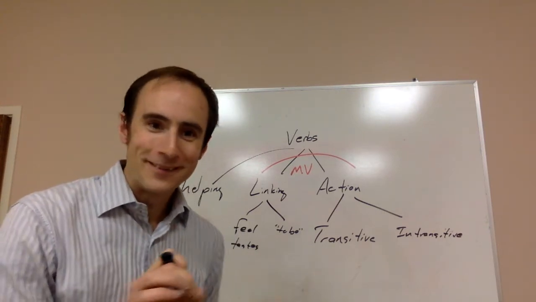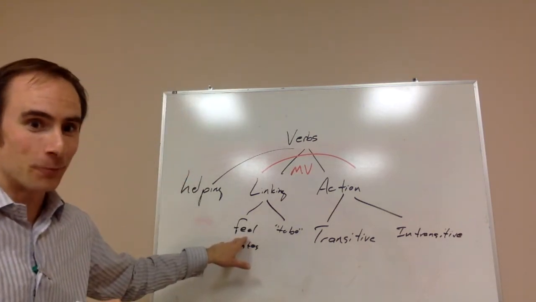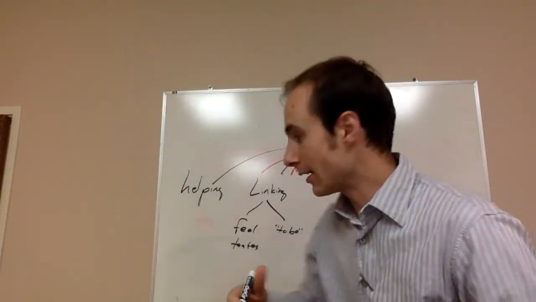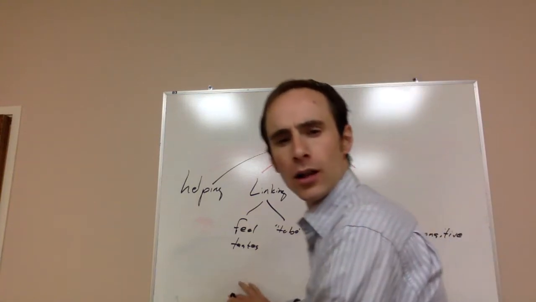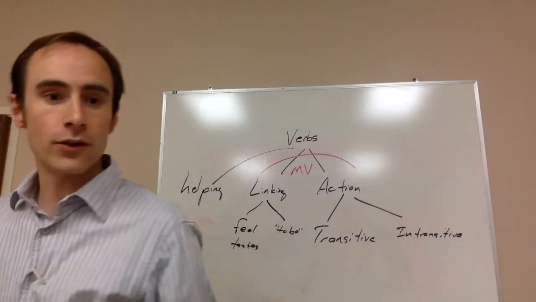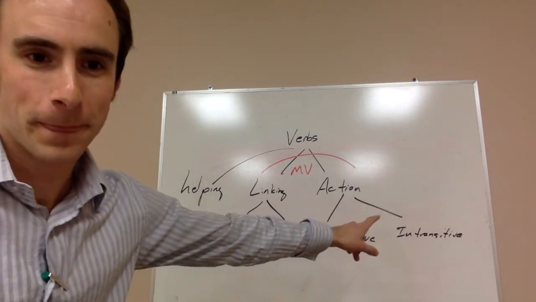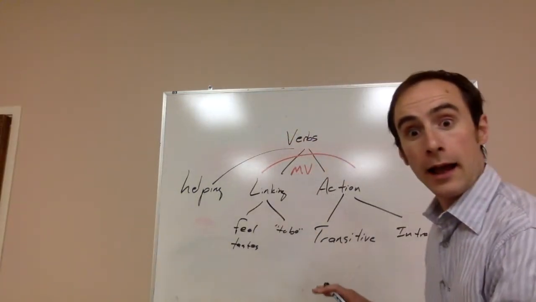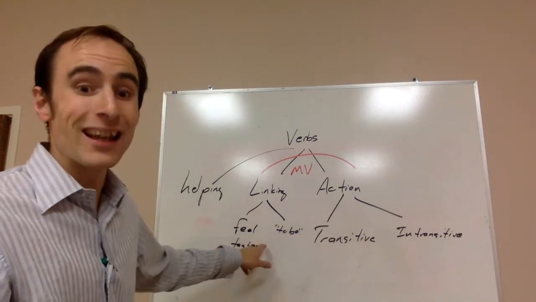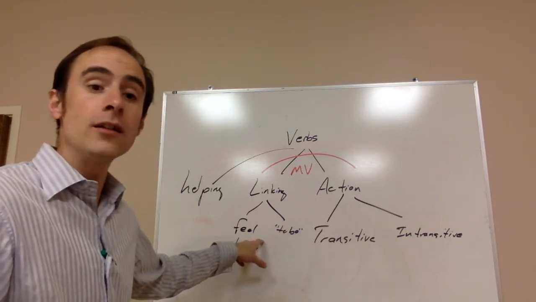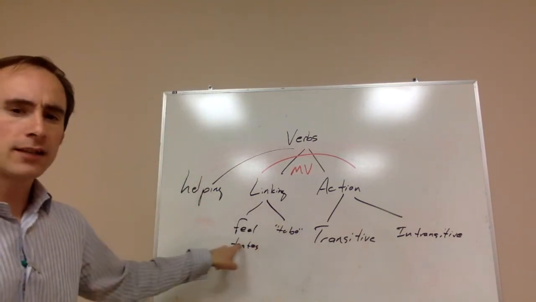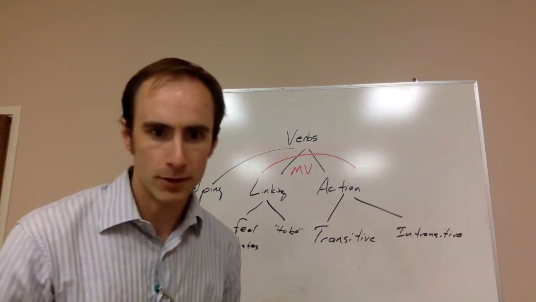Now, feel can be a linking verb. It also can be an action verb. If we said, I turned out the lights, so I feel the wall in order to find the door, then it's an action verb. But notice how I can't replace that one with to be. The lights turn out, so I am the wall to find the door. It makes no sense. In that case, there are some words like feel, which are linking verbs. I feel happy, but they also can be action verbs. You test it by replacing this linking verb with the form of the verb to be.